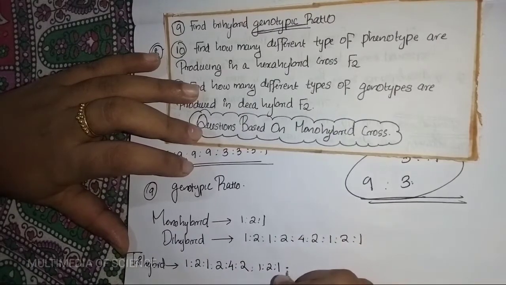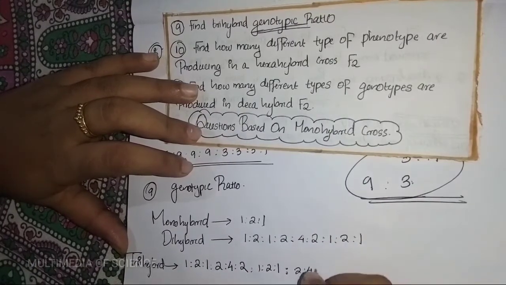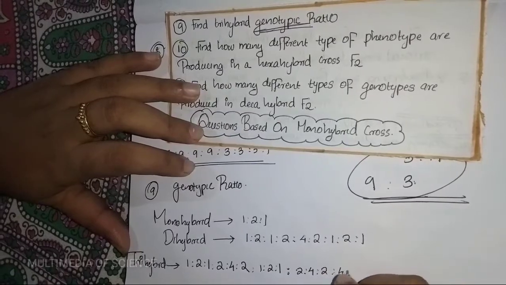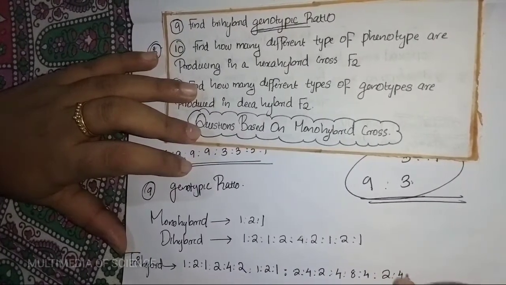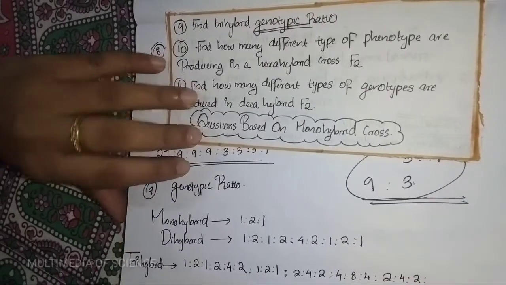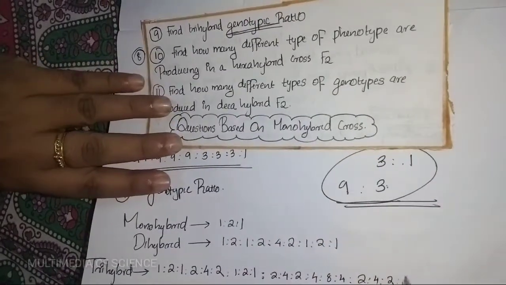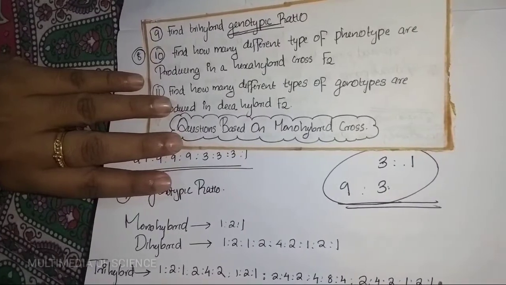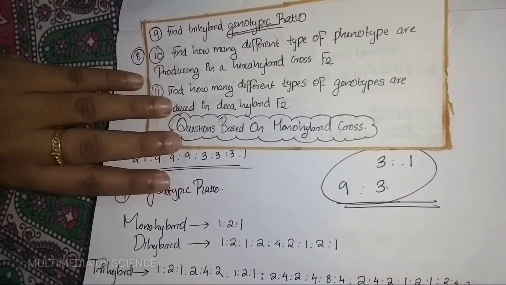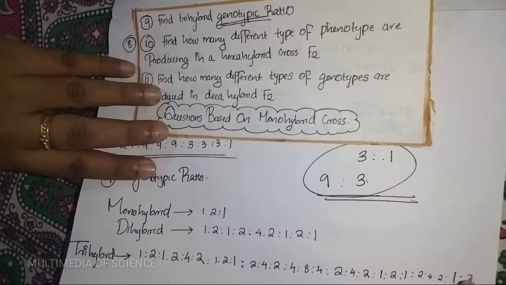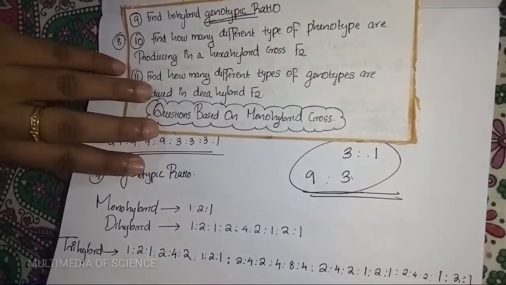Next is 2:4:2:4:8:4:2:2:4:2:2. Then again repeat this: 1:2:1:2:2:4:2:2:1:2:1. Clear?